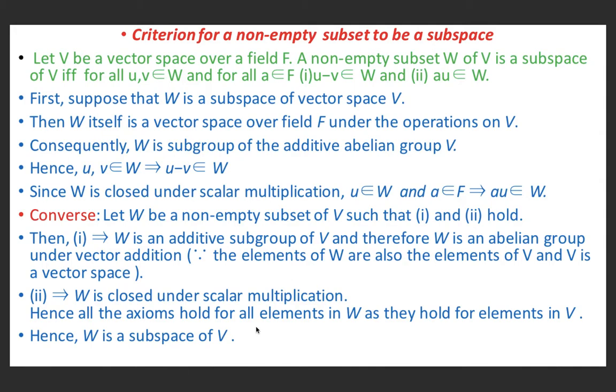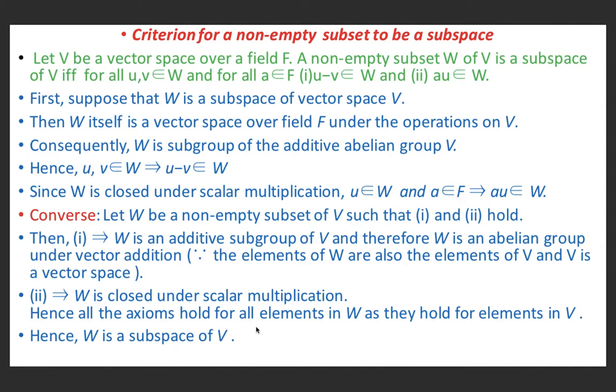1 implies that W is an additive subgroup of V, because W is a subgroup if and only if a b inverse belongs to W. Here inverse means additive inverse, and the additive inverse of v is minus v. Therefore, W is a subgroup if and only if u minus v belongs to W. Therefore, u minus v belongs to W implies W is an additive subgroup of V, and therefore W is an abelian group under vector addition, because the elements of W are also the elements of V and V is a vector space.